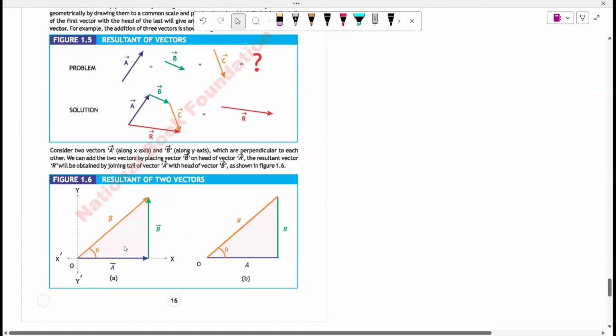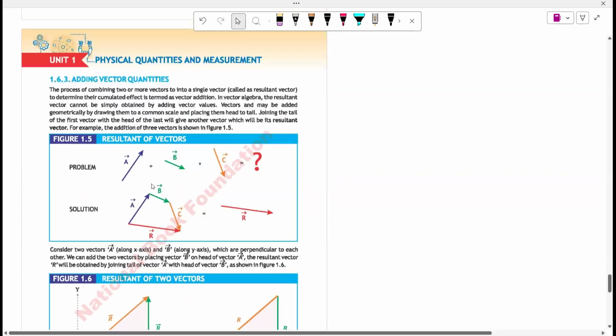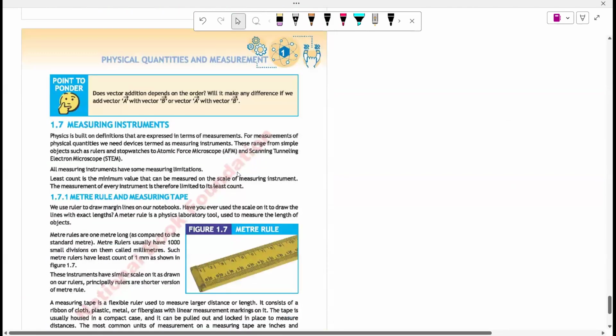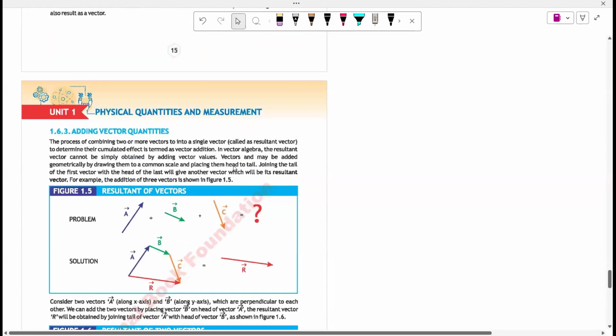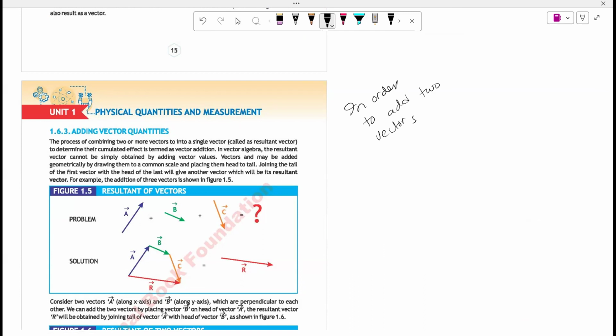Whenever we talk about vectors, to add two vectors, we take help from the head to tail rule. Are you familiar with the head to tail rule? I've done it once. Okay, let's do that. In order to add vectors, we use the head to tail rule.